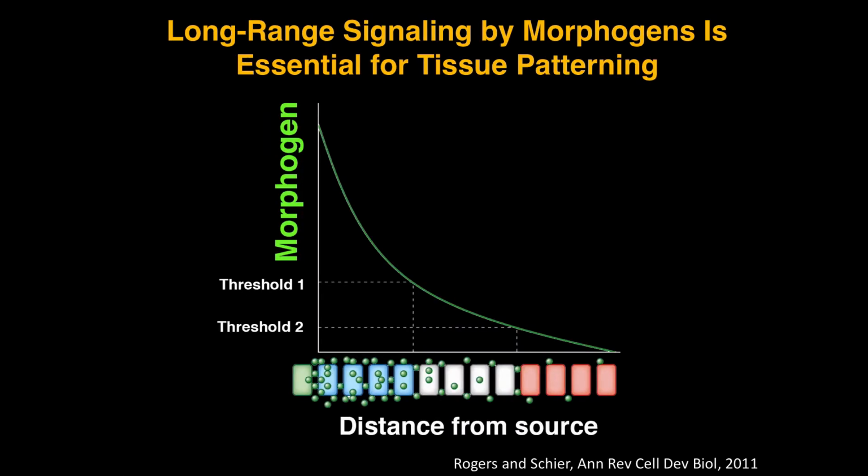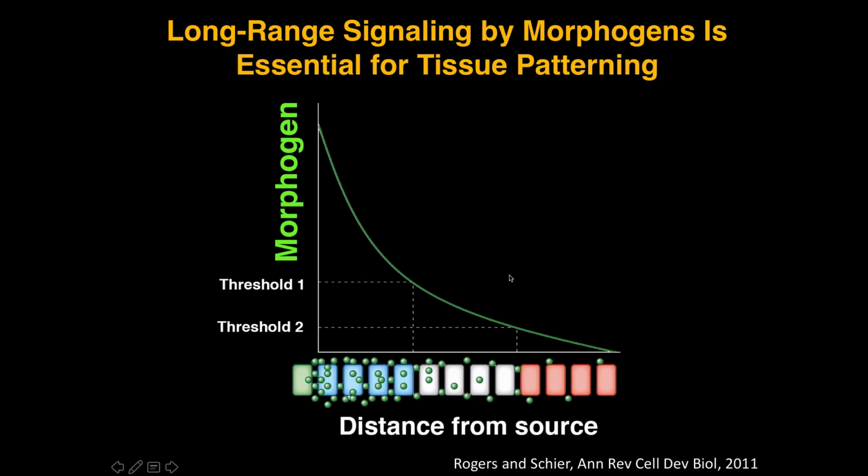So the idea that morphogens exist, that there are molecules that are synthesized in a subset of cells that are able to be secreted and spread to distant cells where they activate signaling, has been around for more than a century. The idea is that at high concentrations of the morphogen, a certain threshold is reached and certain target genes are activated, versus at lower levels, a different subset of target genes are activated. And all of this is important for tissue patterning.